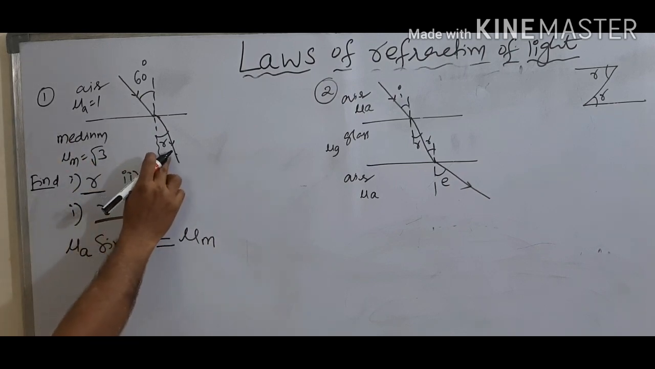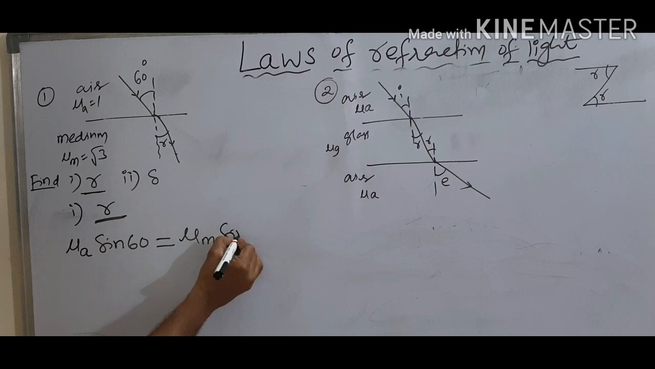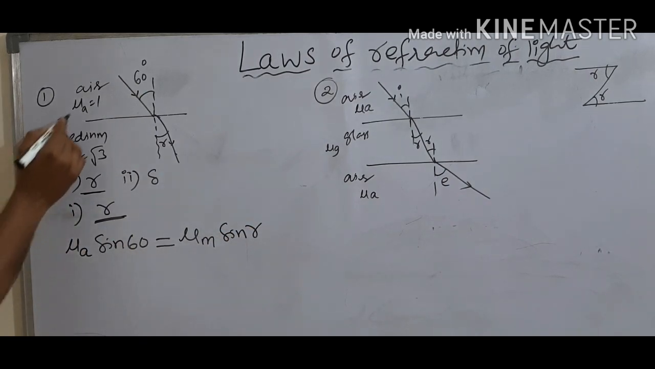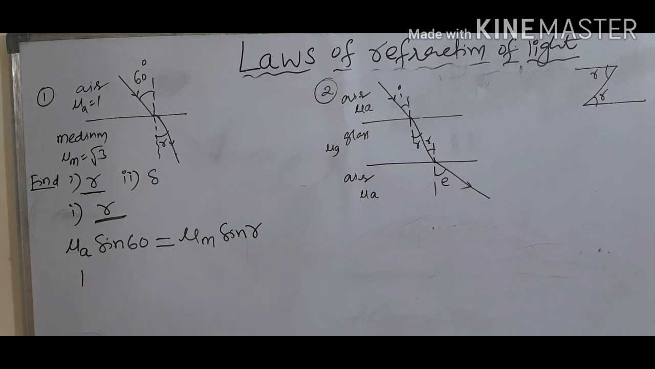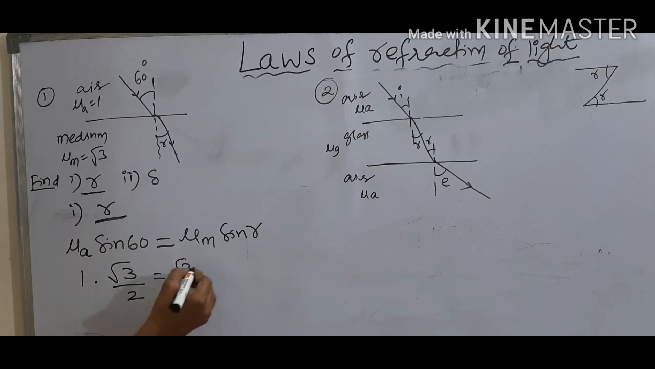Here, what is the angle? For that angle apply sine. So this is Snell's law. Simply write the refractive index of air, value 1. Sin 60 you know already. Sin 60 is √3 by 2, equal to the refractive index of the medium, which is √3.